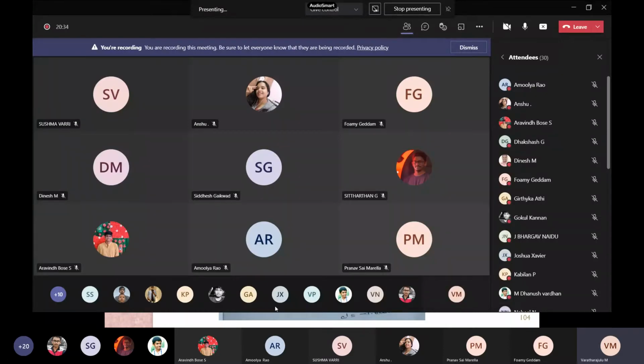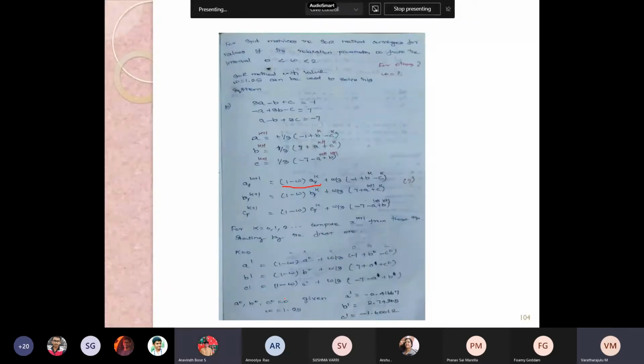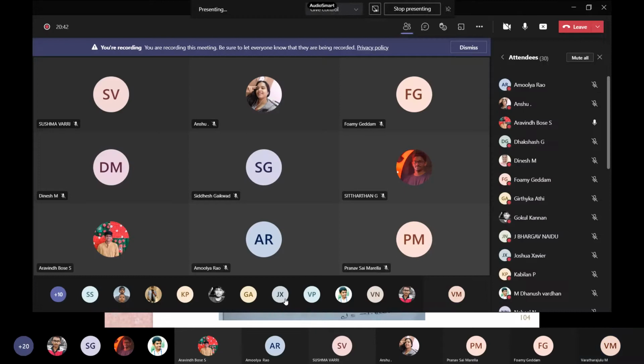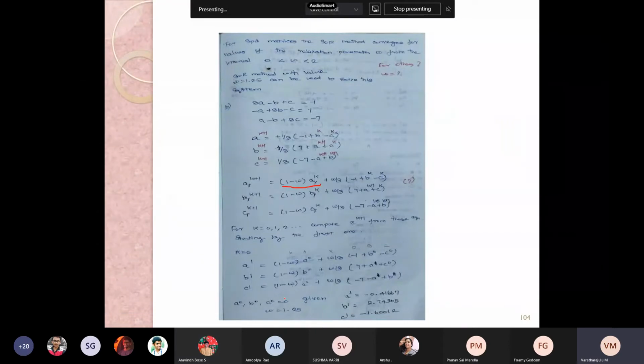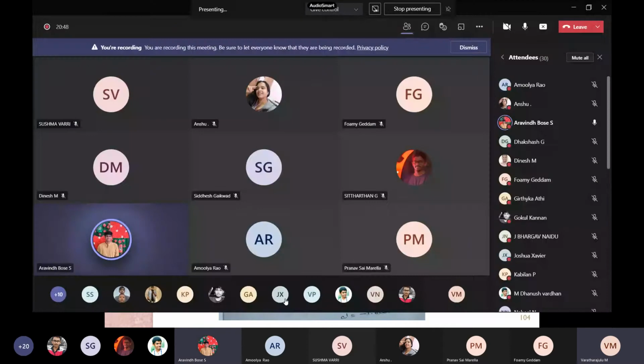Aravind Bosch, you take the calculator and share the screen. Share your screen. Sir, I didn't attend yesterday's class, so I'm finding it difficult to get this method.